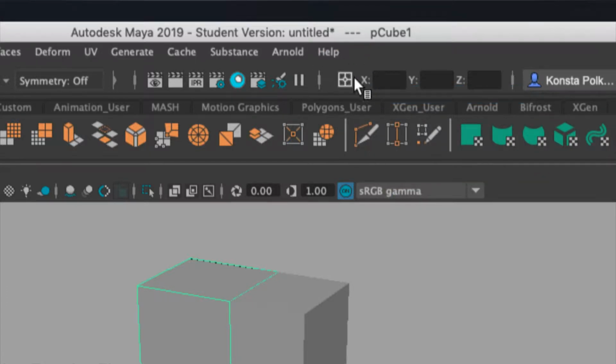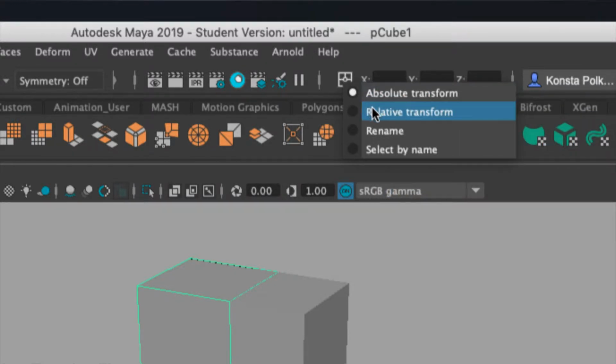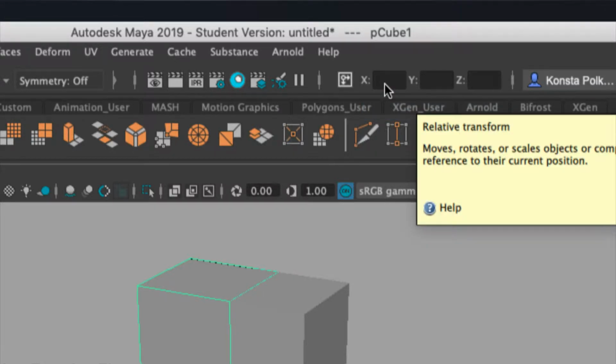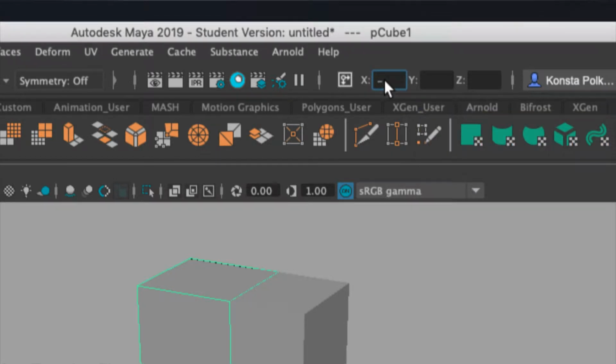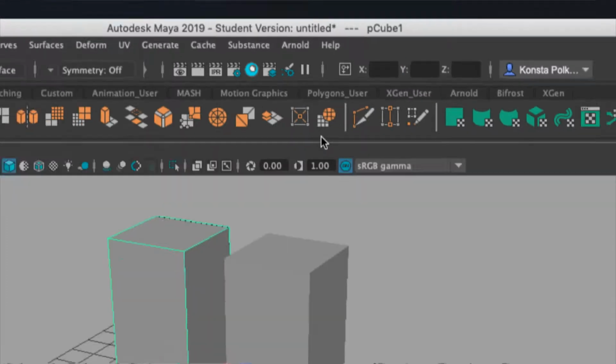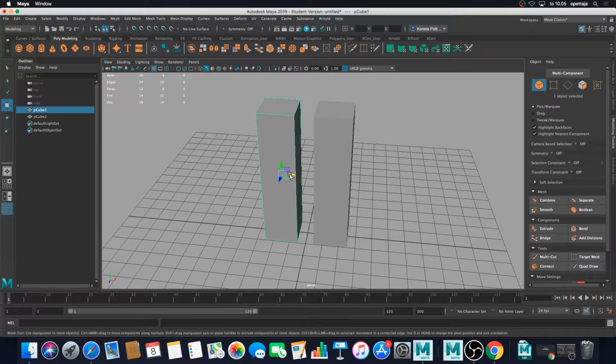So this icon here, I'm clicking it on mouse's left and I'm changing to the relative transform, and now I'm allowed to type negative values here. So minus 1.5, and my pCube 1 will jump into the correct place.